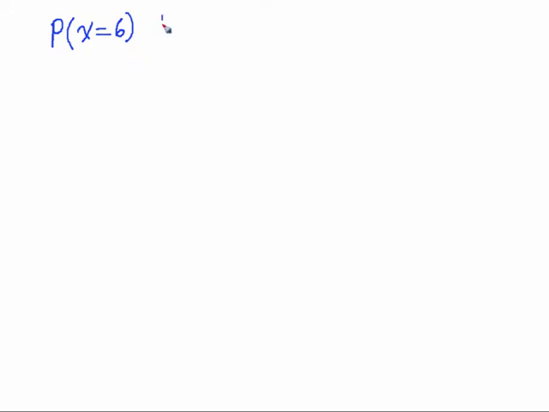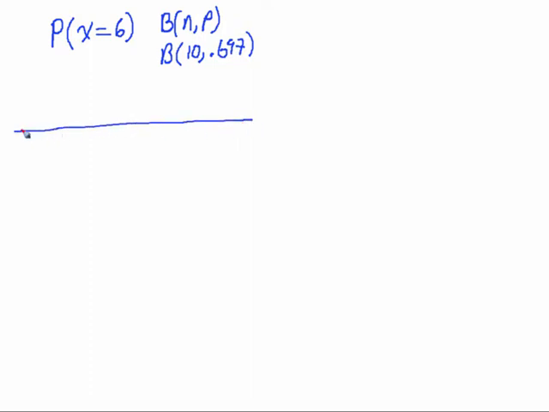So the next thing we do is write down the model we're going to use. We know that it's binomial, so we'll go n by p. In our particular case, it's binomial with n being 10 and probability of success 0.697. Okay? All right, and then I always strongly recommend that you draw a number line that represents the situation here. So we have 0, 1, 2, 3, 4, 5, 6, 7, 8, 9, and 10. So it's basically 0 through n is what your number line should contain. And it's always going to be in whole number increments, okay?